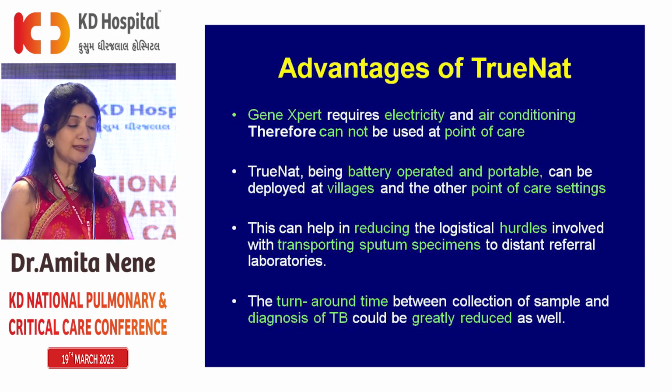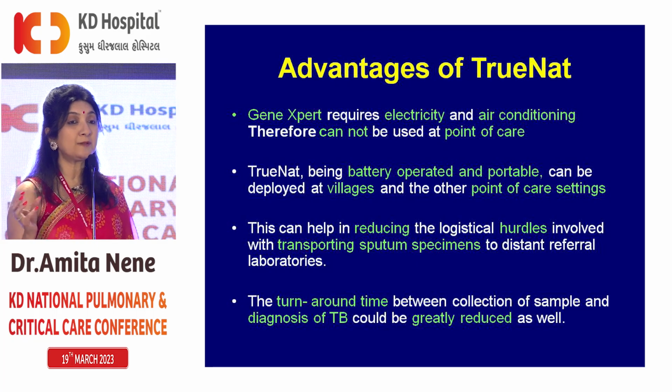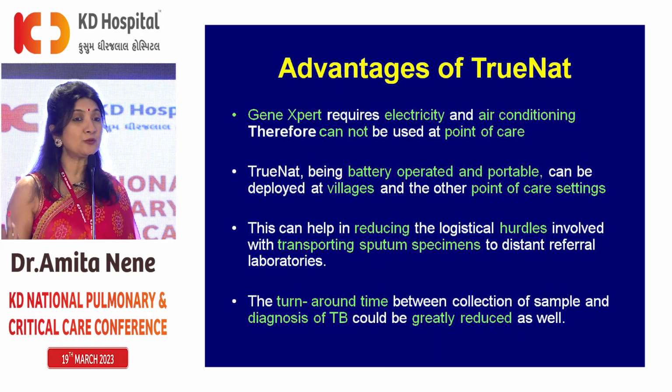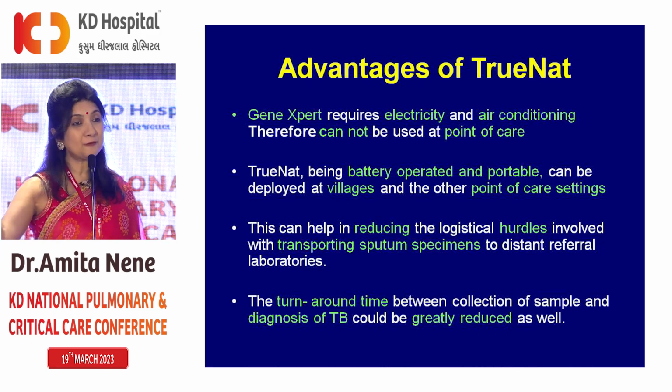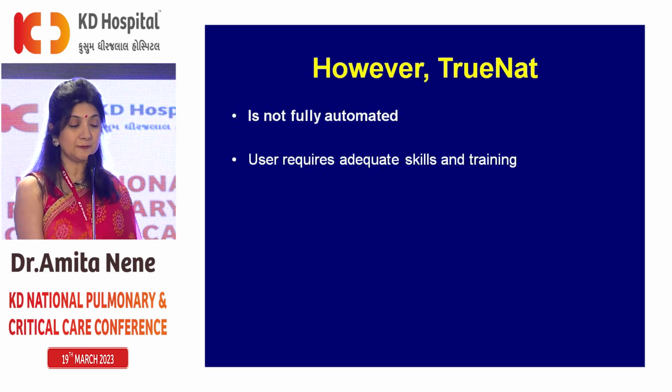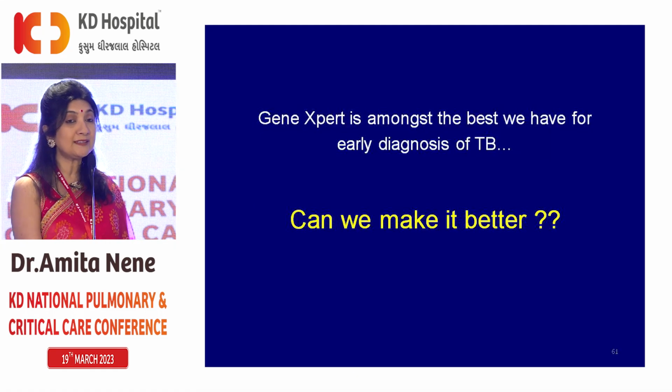The biggest advantage of TrueNat is that it does not require continuous power supply or electricity, unlike what GeneXpert requires. So if the patient lives in a city, we would always prefer GeneXpert. GeneXpert is the same as CBNAAT, which the program provides us with. However, if the patient is in a rural area where there is no continuous electricity, in a hilly region, then we will do TrueNat for the patient, so that we save time on delivering the sample from the periphery to a main place. One problem of TrueNat is that it is not fully automated. The person who's doing it has to be educated, and there could be some man-made errors, and that is the reason if he's in a city, we'll always prefer GeneXpert. But if there's no electricity, over here TrueNat can be really great.